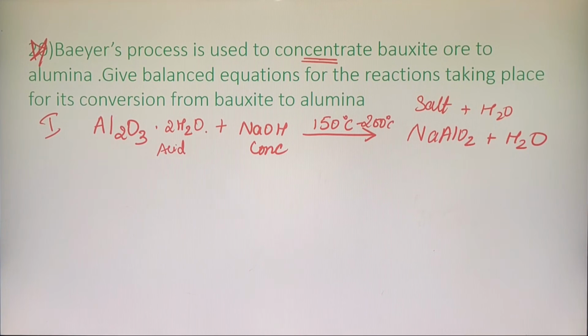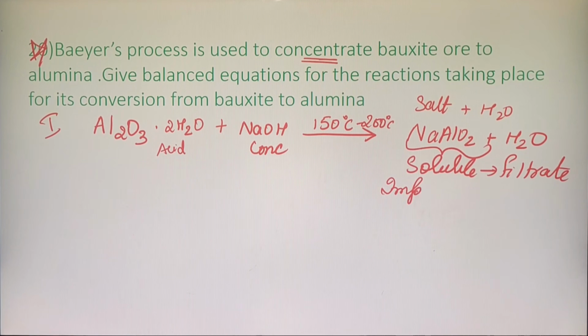Am I clear? So this is step number 1, where I have added bauxite into NaOH at a temperature of 150 to 200 degrees Celsius. So this sodium meta-aluminate is soluble. It will be collected as the filtrate. Am I clear? Whereas my impurities, what will happen to my impurities, children? My impurities will be insoluble. They will not be collected in the filtrate.